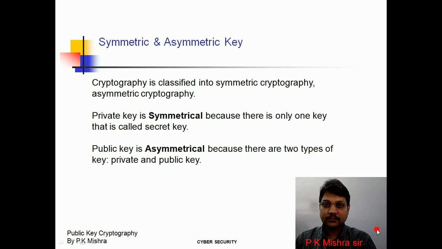Now see what is a symmetric and asymmetric key. Cryptography is classified into two categories. One is symmetric key cryptography, and another is asymmetric key cryptography. What is cryptography? Cryptography is a technique of encoding and decoding messages. Encoding means encrypting the messages, and decoding means decrypting the messages.